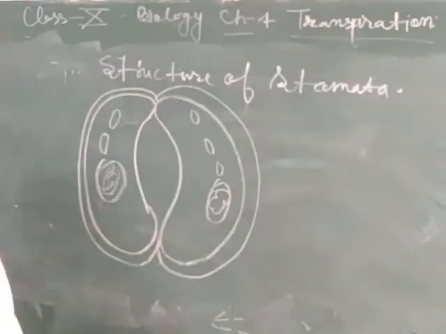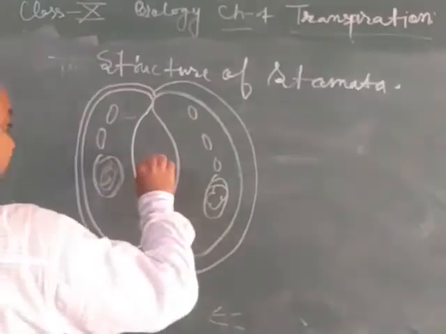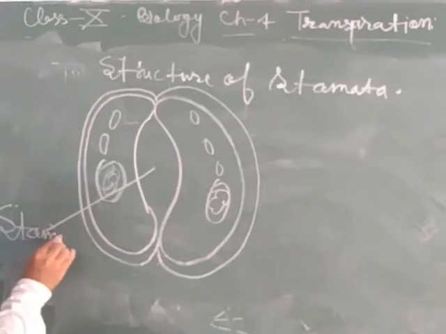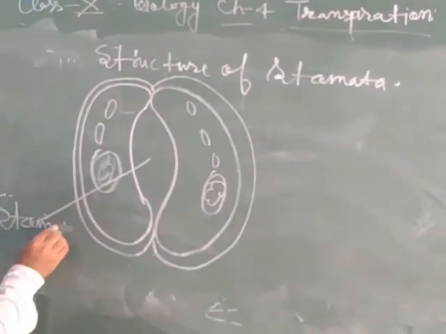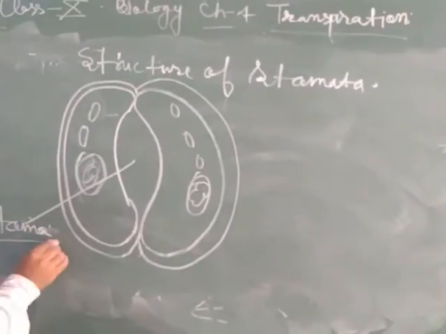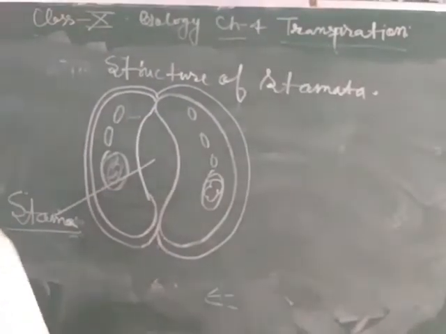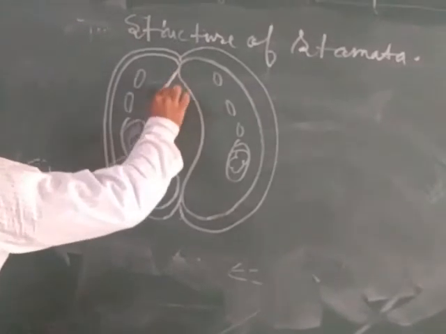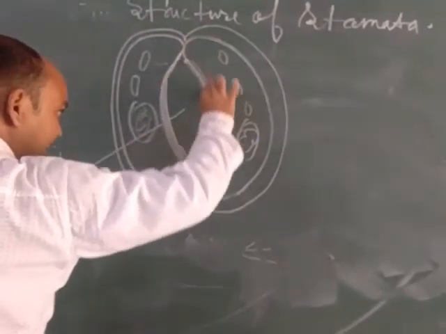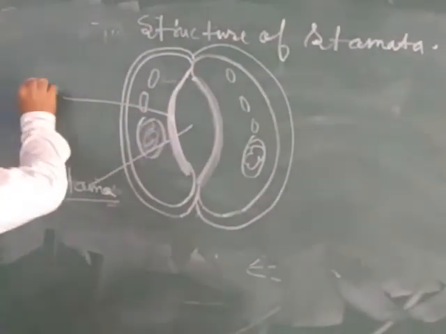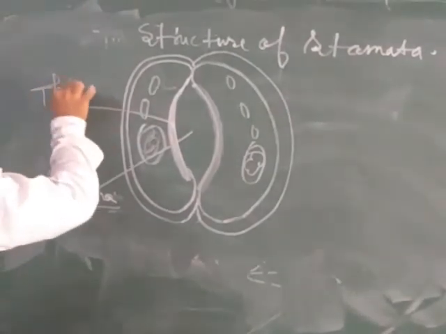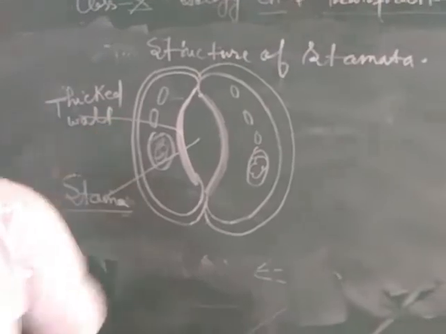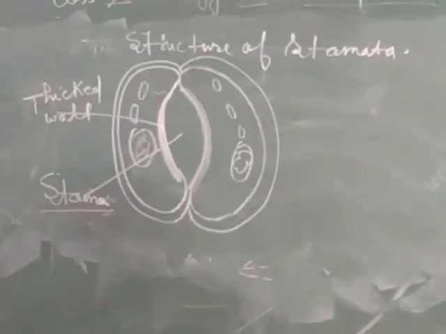This is the stomata. This portion is called the stoma, the opening of the stomata, spelled S-T-O-M-A. The opening of the stomata is called the stoma, and this is the thickened inner wall of the guard cell, which is responsible for opening and closing.